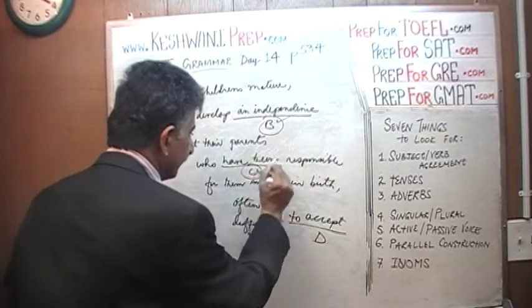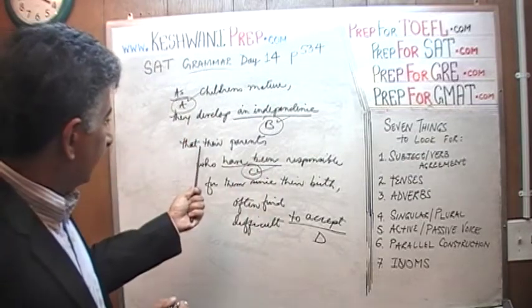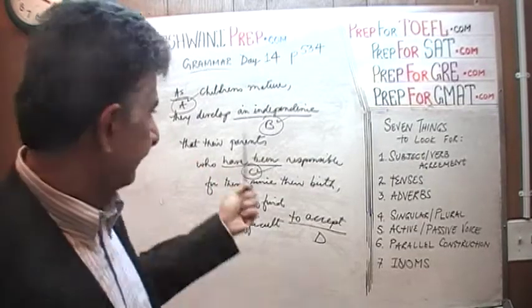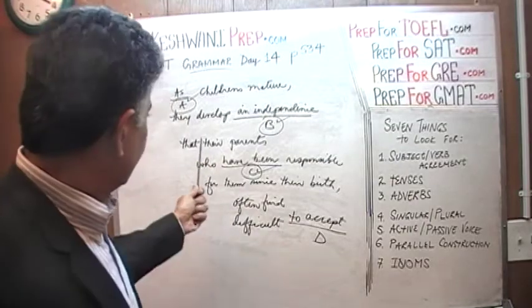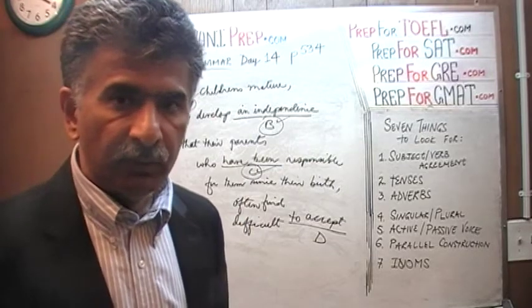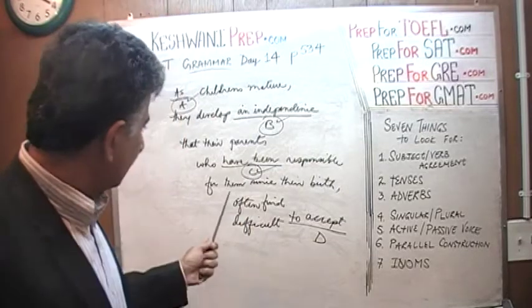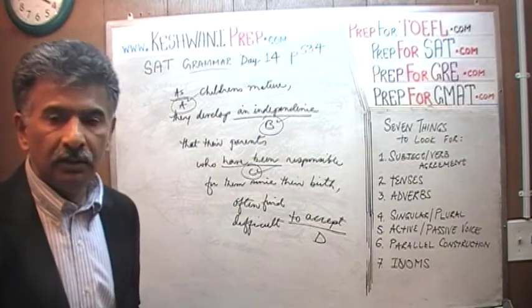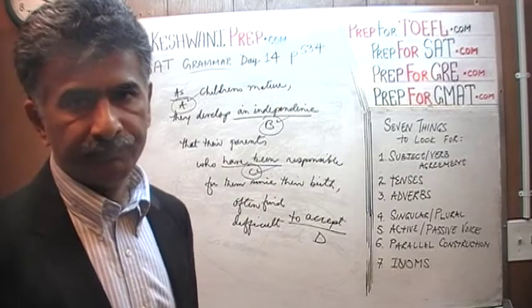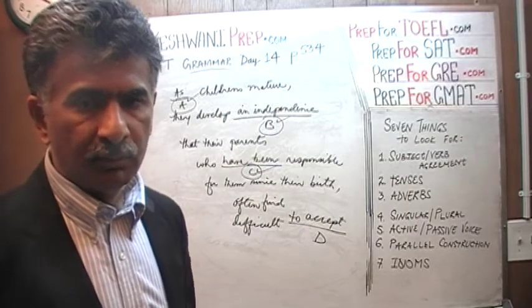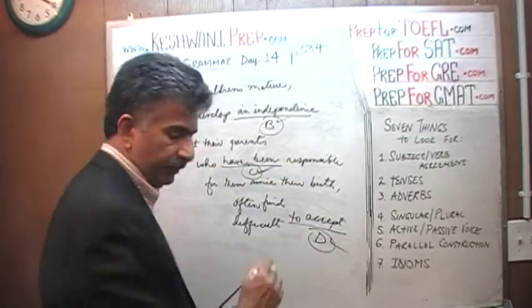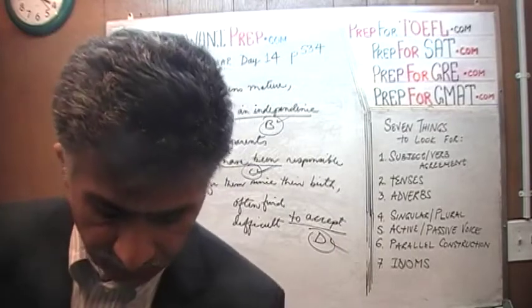They often find it difficult to let go of them because they are still their children. There's nothing wrong with this sentence. The answer is E. This sentence is fine the way it is.